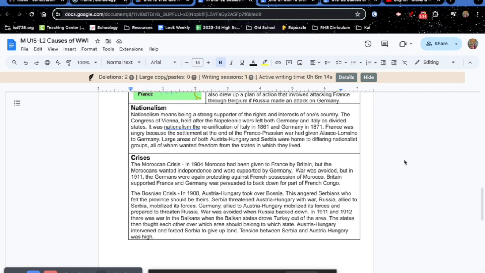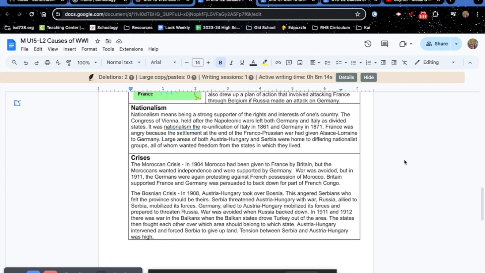The Bosnian crisis. In 1908, Austria-Hungary took over Bosnia. This angered Serbians, who felt the province should be theirs. Serbia threatened Austria-Hungary with war. Russia, allied to Serbia, mobilized its forces. Germany, allied to Austria-Hungary, mobilized its forces and prepared to threaten Russia. War was avoided when Russia backed down.